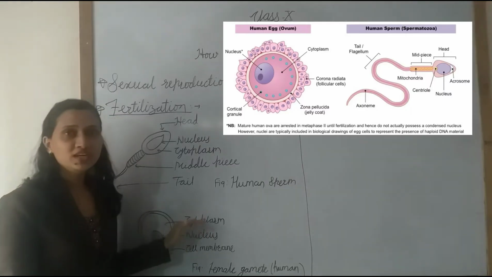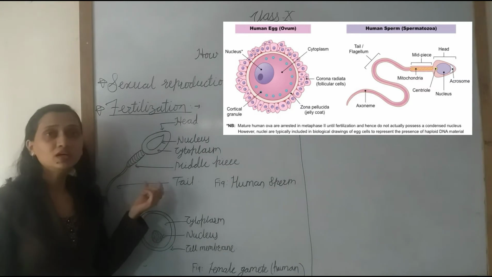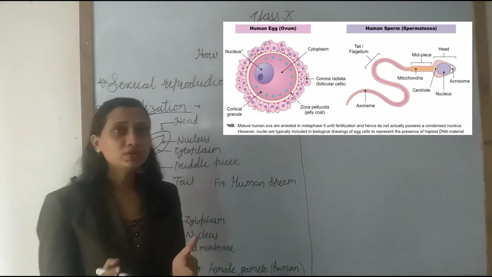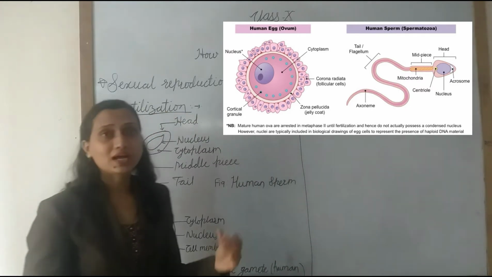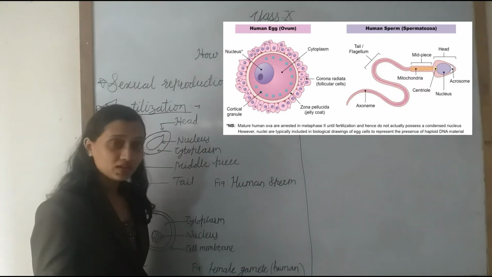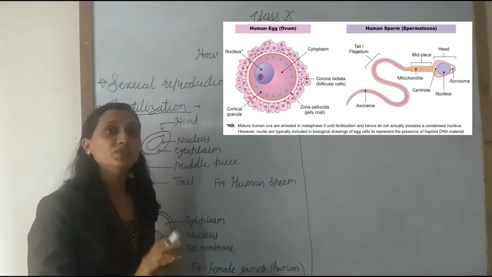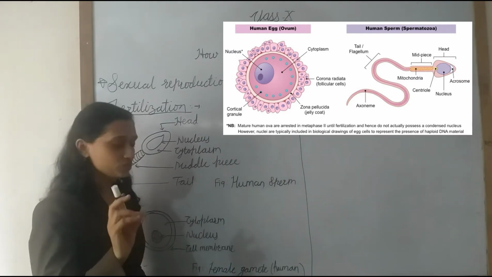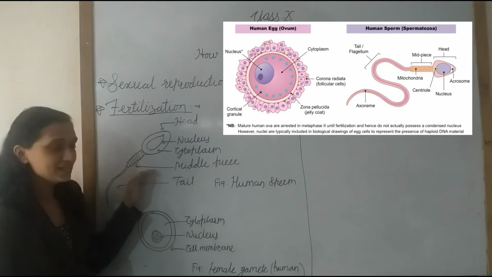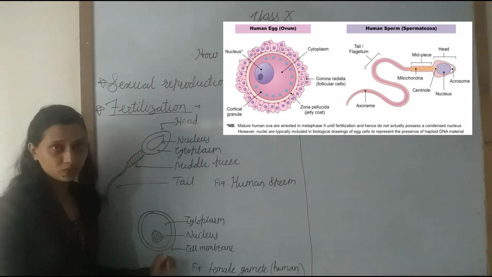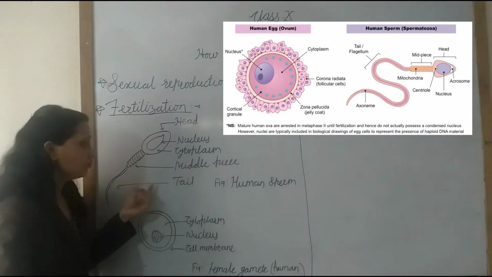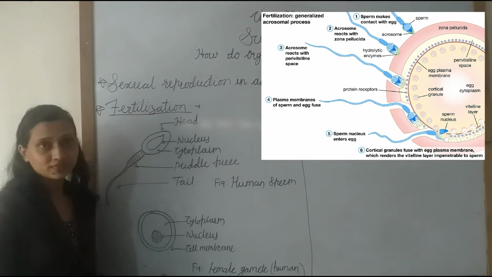Understand? Now see here, it is the structure of the male gamete and the female gamete. The male gamete is the sperm, and the ovum is also called the egg. The plural of ovum is ova, but we use only the word ovum here. Now it is a male sperm and it is a female ovum. See here, what happened in fertilization? The sperm fused with the ovum.